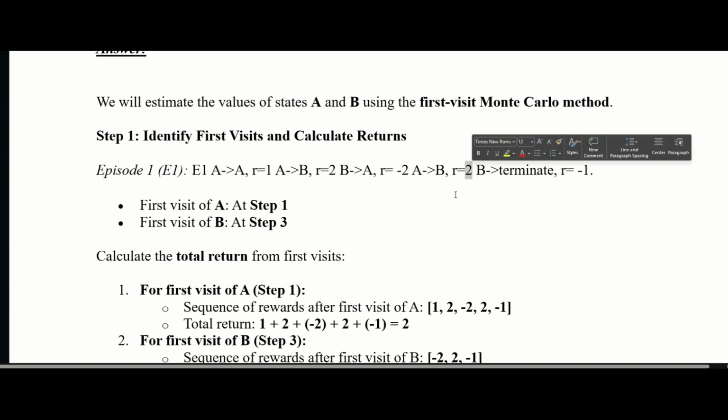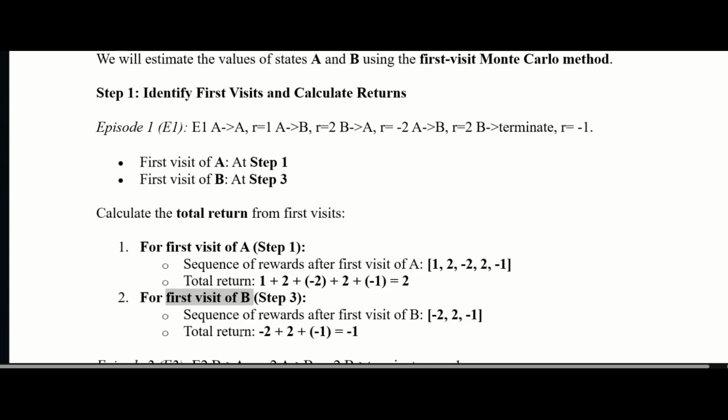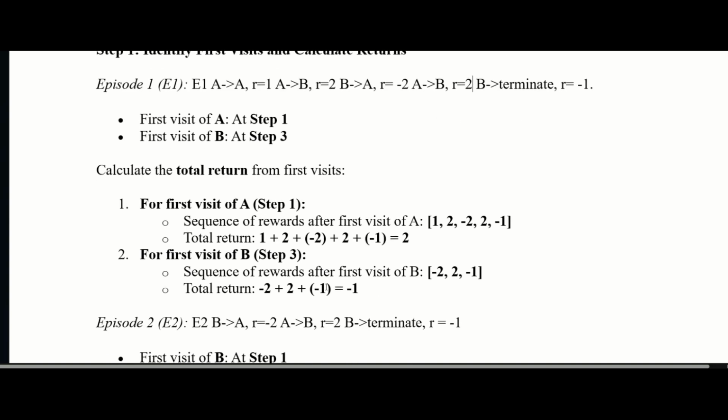Now for first visit of B at step 3. So here the first visit is at step 3. Now the sequence of rewards after the first visit of B: -2, 2, and -1. So the total return is -1 in this case, and 2 in the first case.